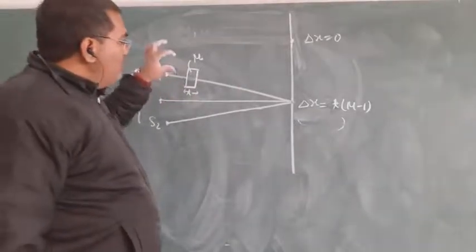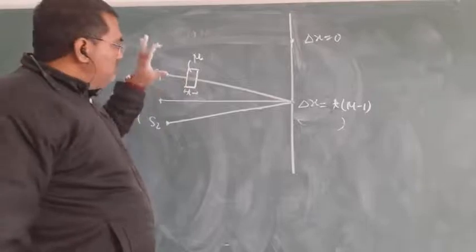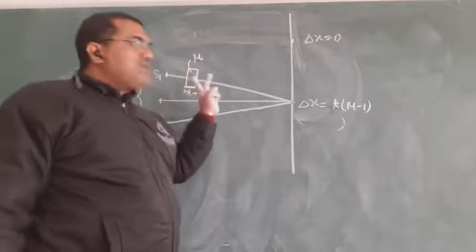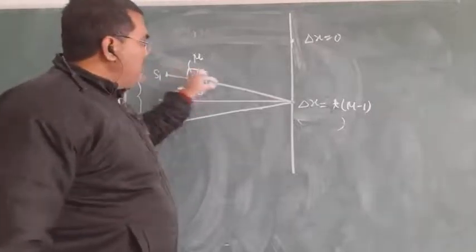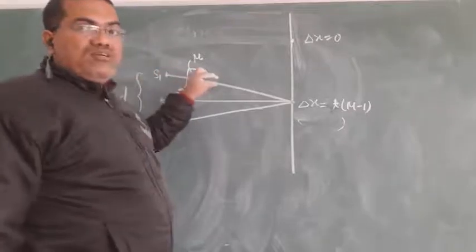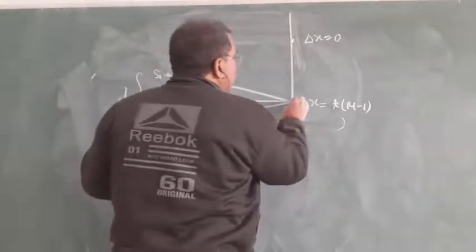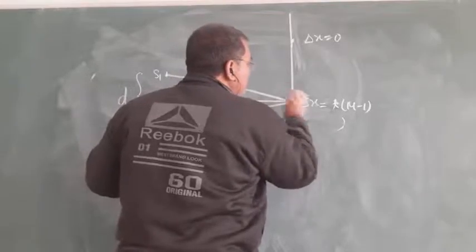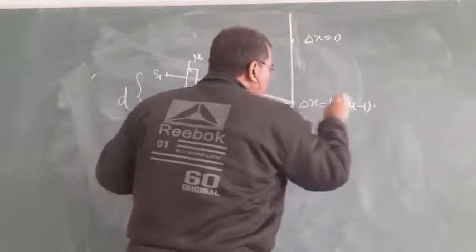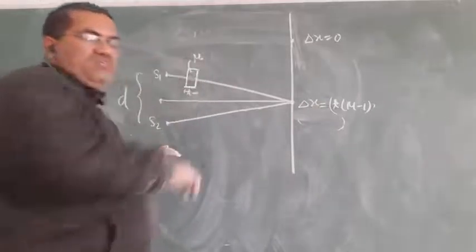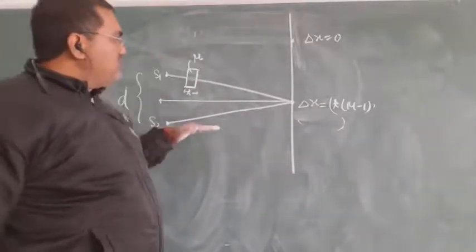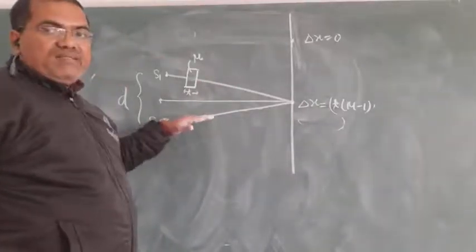Because due to insertion of the slab, extra path length is generated in this length. So you can say the path difference at this point is not 0. So the central maxima will shift in the upward direction to compensate this path length by this path length.